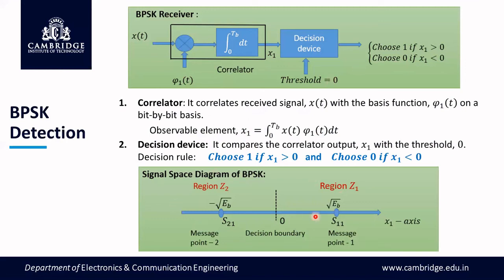I've reproduced the signal space diagram once again. Message point 2 has the value minus root Eb, and this one is plus root Eb. That's why the decision boundary is in the middle, to check whether x1 falls very close to root Eb or very close to minus root Eb. If x1 is very close to root Eb, we decide in favor of bit 1. If close to minus root Eb, we decide in favor of bit 0. So the decision boundary always divides the entire signal space into two equal parts.